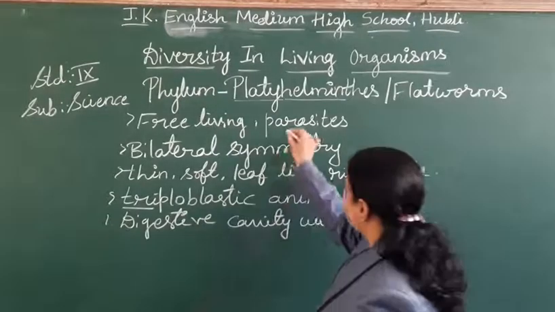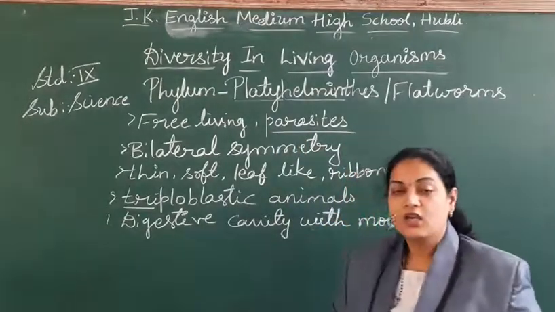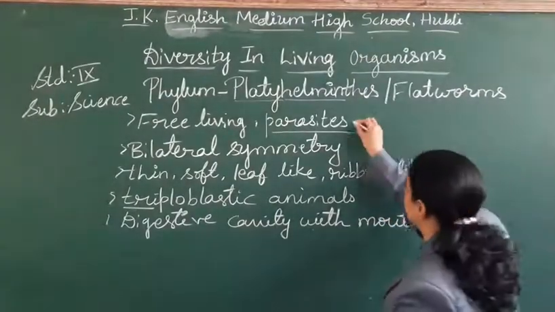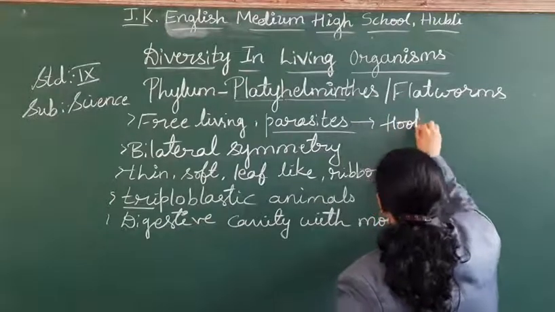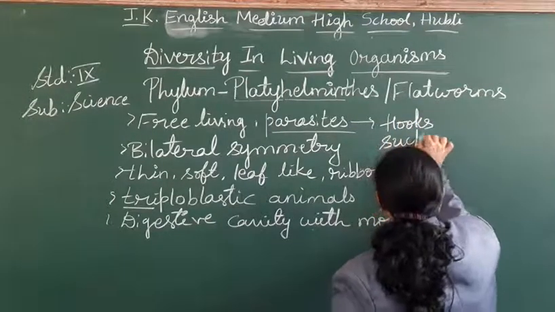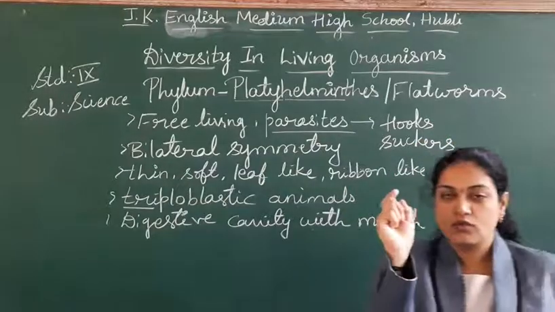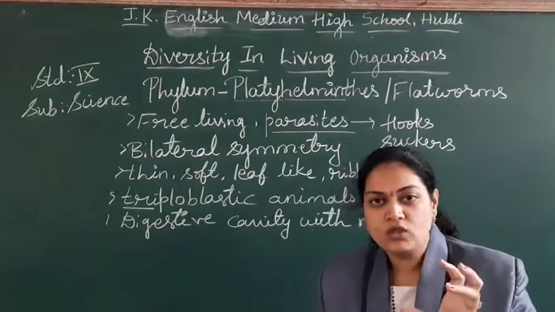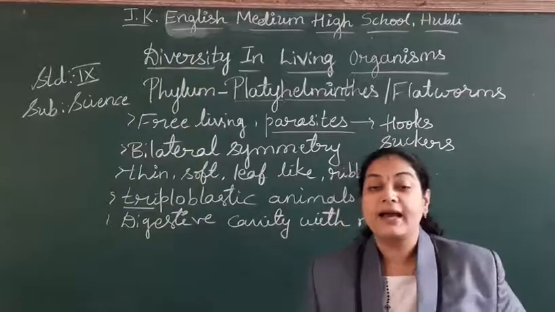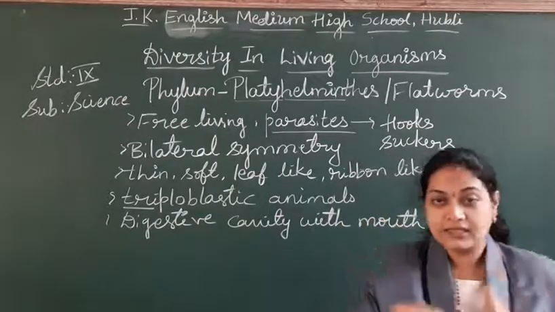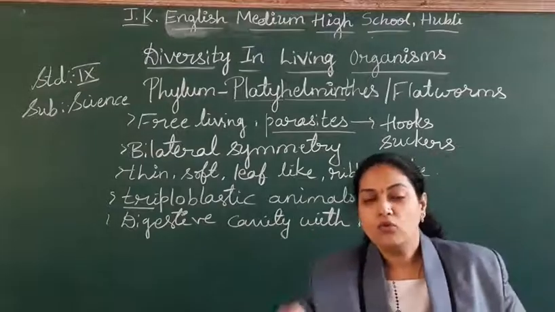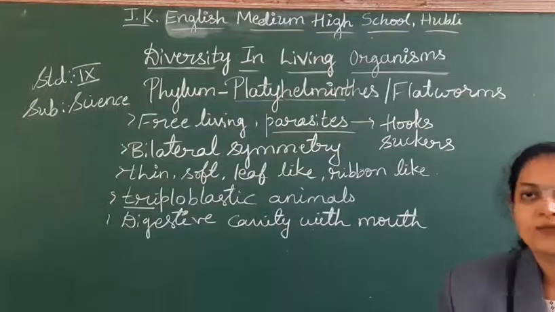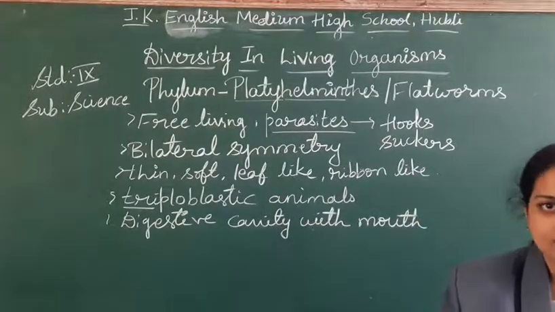Next. Few members are parasites inside. So to the parasites, to take the support of the host, they are having the structures called hooks and suckers. With the help of hooks, they will stick or they will attach to the host, and suckers. With the help of those structures, they will suck the digested food to their body. So what digested food in our body is available? That is the food of the parasites, flatworms. So that is what these are having the hooks and suckers.